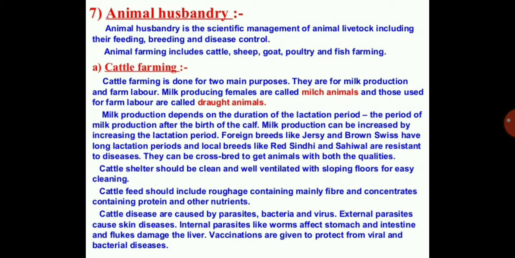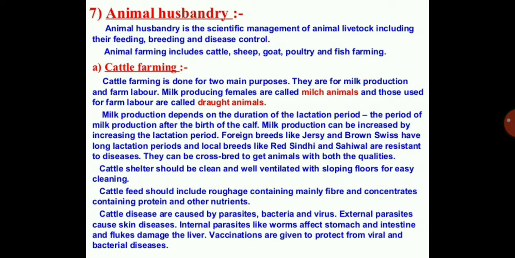Next, till here we have seen about farming. Now the biggest revolution, that is the white revolution you can say, that took place in the world was animal husbandry. Animal husbandry is the scientific management of animal livestock, including their feeding, breeding, and disease control. Animal farming includes cattle, sheep, goat, poultry, and fish farming.